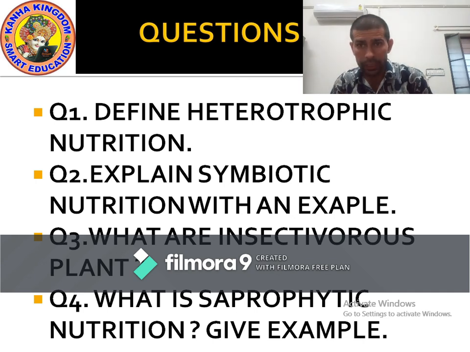Such organisms are called saprotrophs. Saprophytic and saprotrophic are both the same. The mode of nutrition in which organisms take nutrients from dead and decaying matter is called saprotrophic nutrition, and such organisms are called saprotrophs. Examples are fungi and mushroom. I hope you understood.